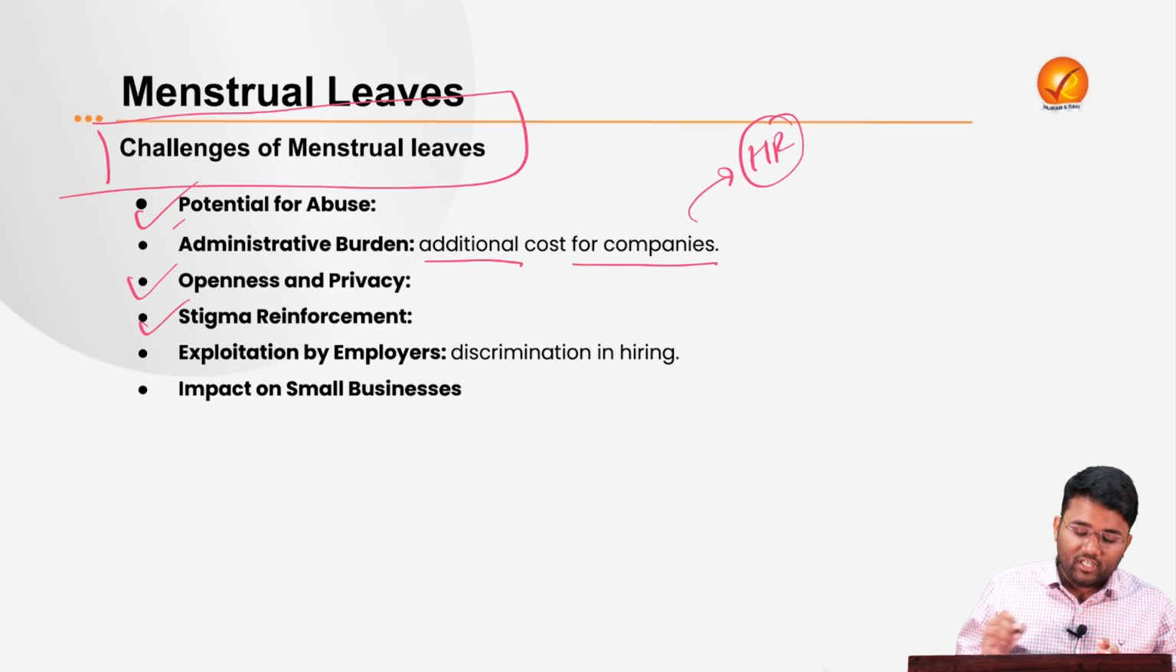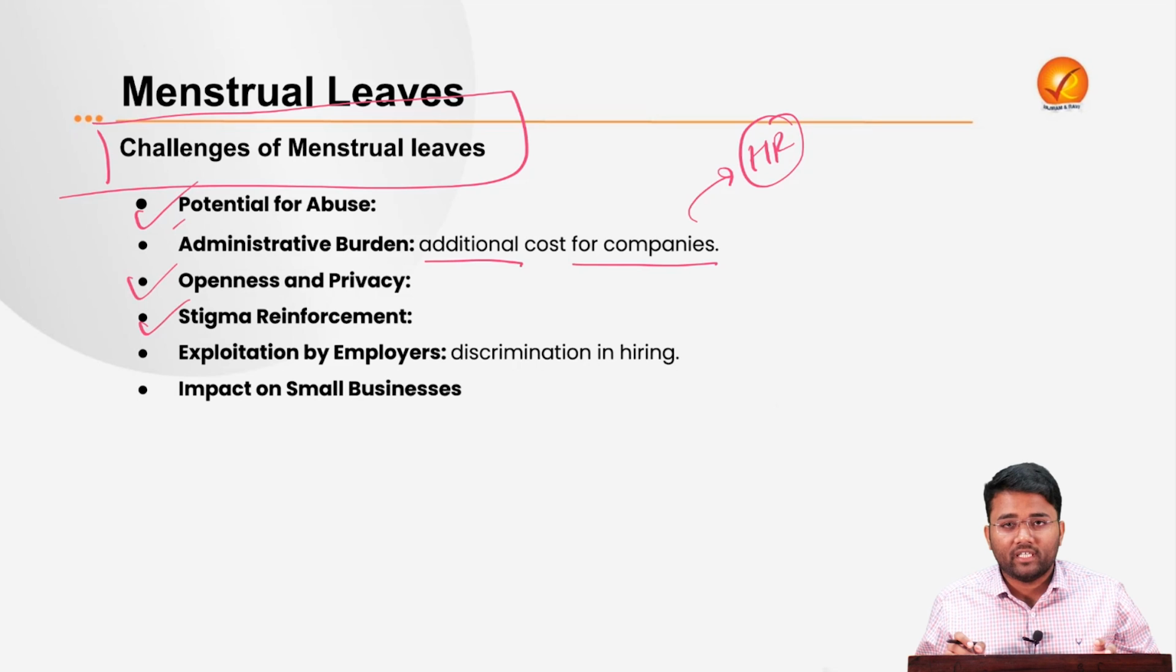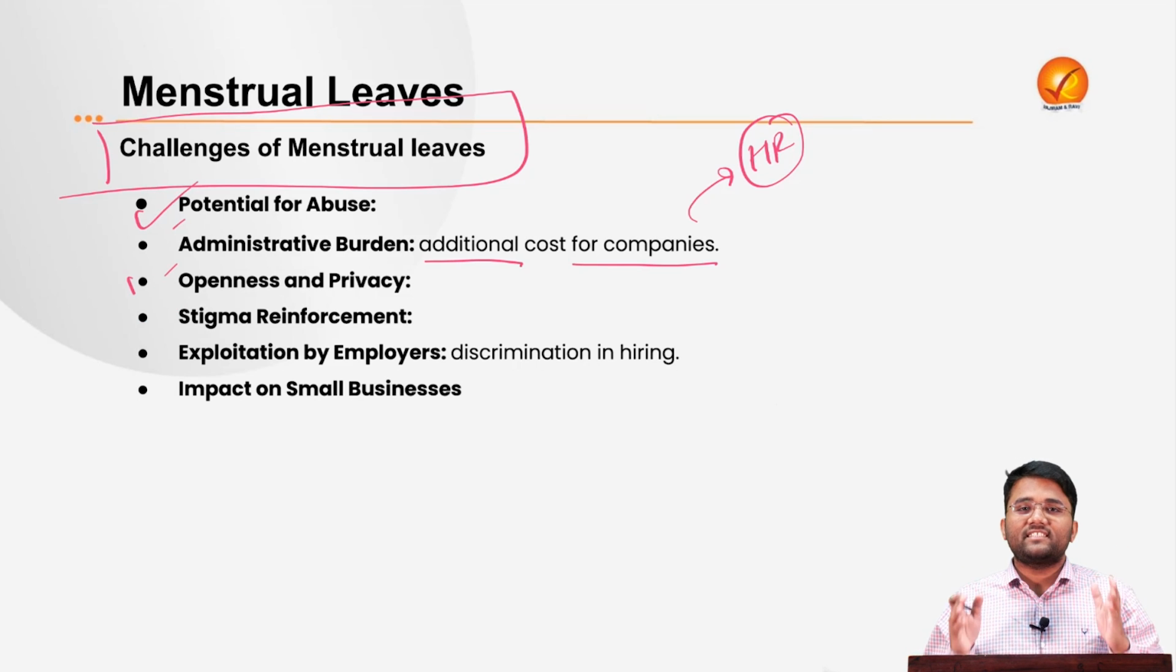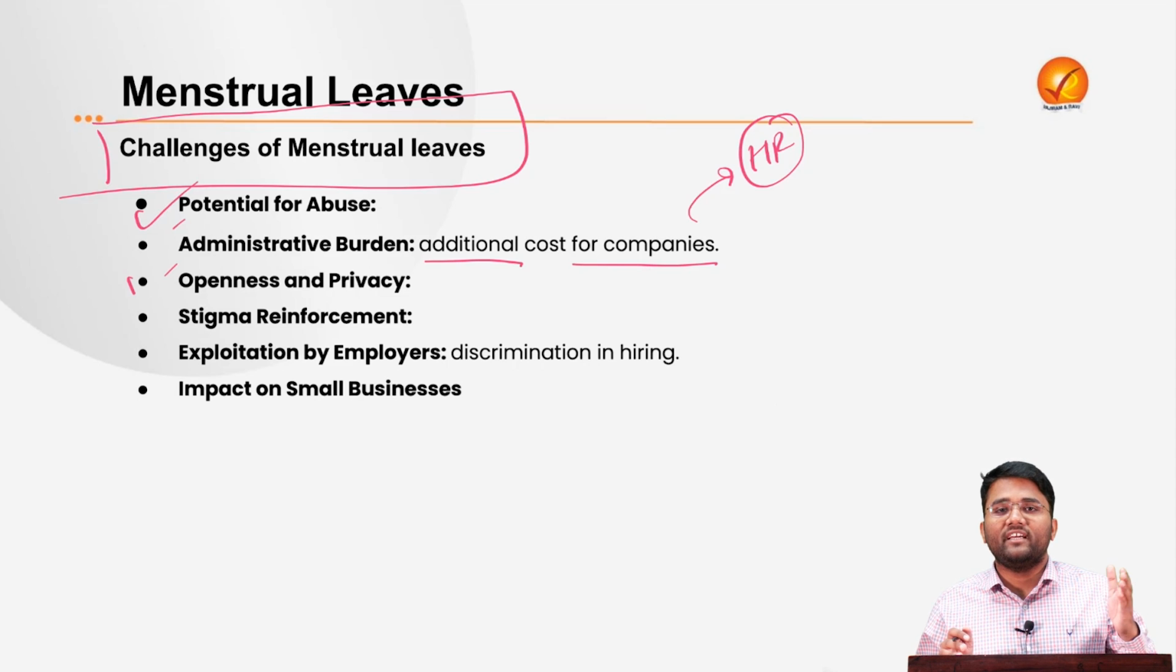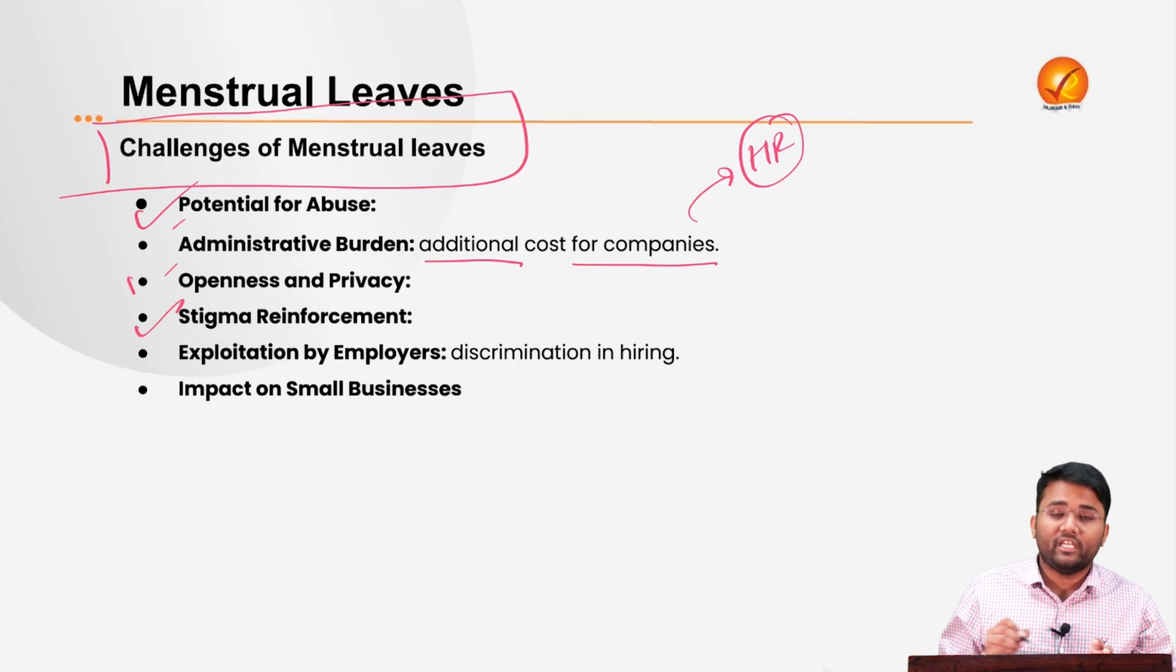Then it will also lead to stigma reinforcement. There is still a lot of social stigma, taboo and stereotyping surrounding menstruation and periods. When we give menstrual leaves as a matter of right, it will give a sense that women need special treatment during their menstruation and periods. So this may lead to stigma reinforcement.